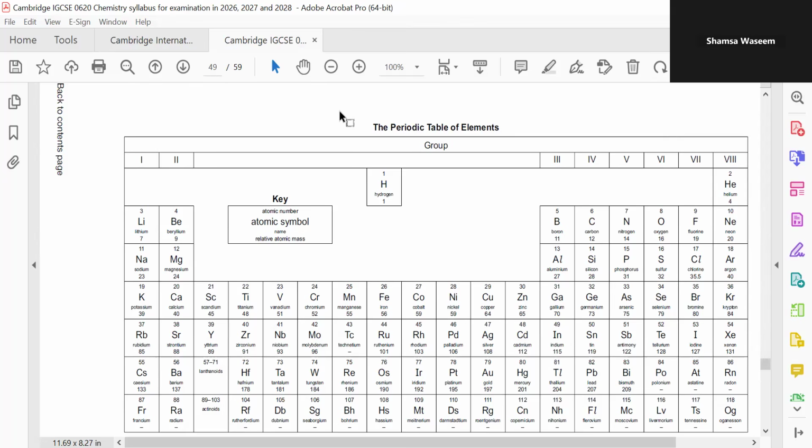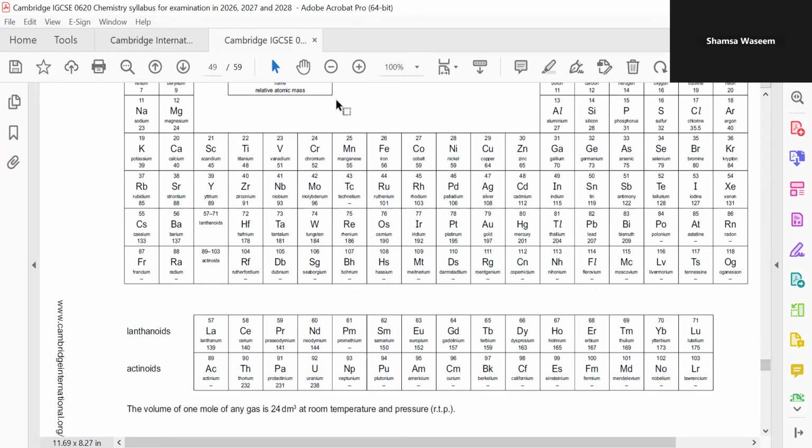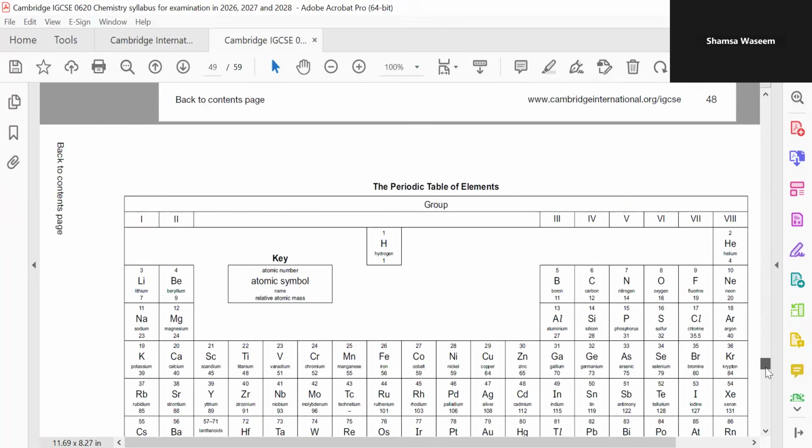There are going to be 8 vertical columns which are known as groups, and there are going to be horizontal rows which are known as periods, right? So there are going to be 7 periods and 8 groups. The first period contains hydrogen and helium. This central block is known as transition metals, and these are also transition metals. So there are going to be 8 groups and 7 periods, right?